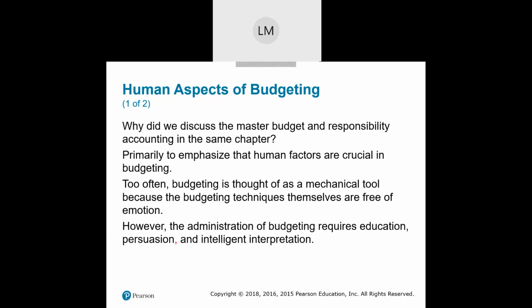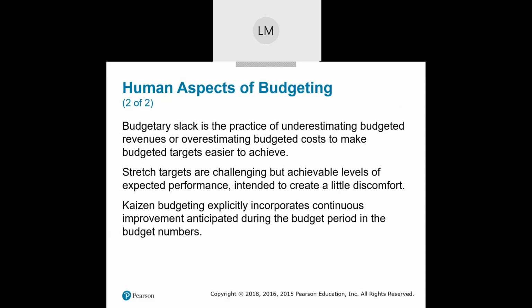But the administration of the budget requires education, persuasion, and intelligent interpretation of the numbers. So now let's talk about some more human aspects of budgeting. Budgetary slack. This can happen in any organization. What budgetary slack is, is underestimating budgeted revenues or overestimating budgeted costs so that the targets are easier to achieve. Why? Well, to look good.